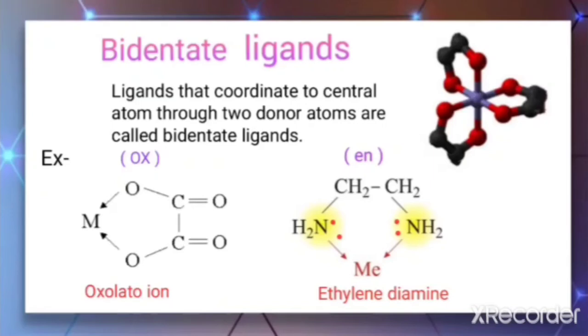That means it can bond to the central metal atom, as both nitrogens can donate the lone pair to the central metal atom. So there are two donor atoms in this, and therefore it is an example of a bidentate ligand.